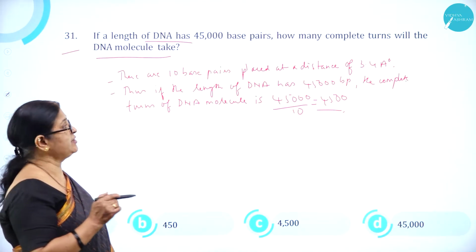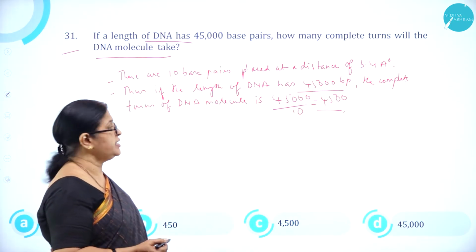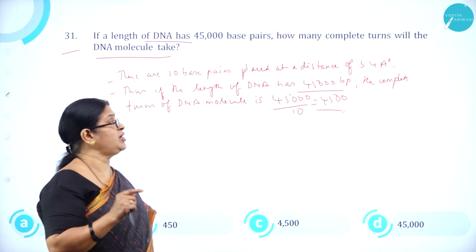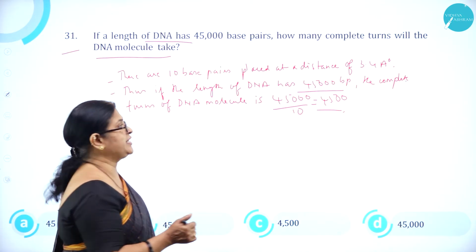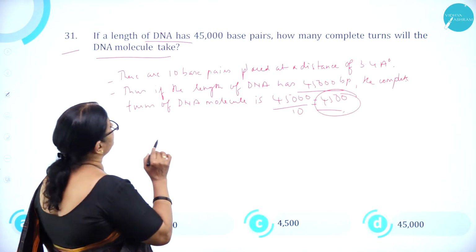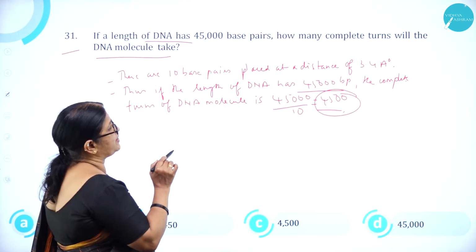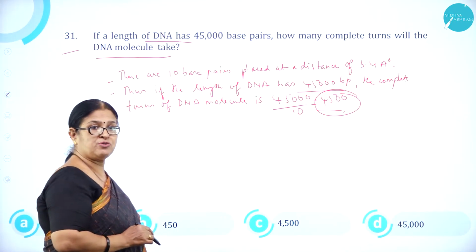Thus, if the length of DNA has 45,000 base pairs, the complete turns of DNA molecule is 45,000 divided by 10. So that is 4,500.